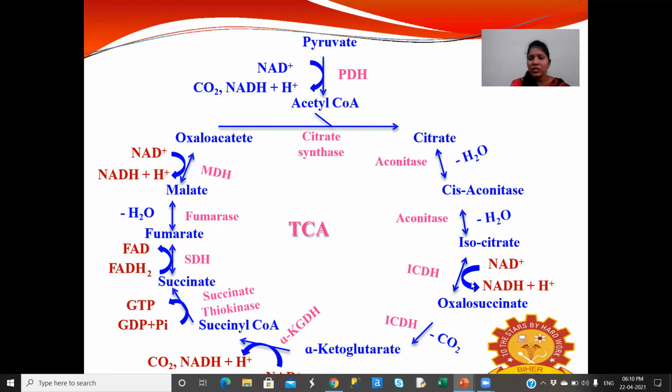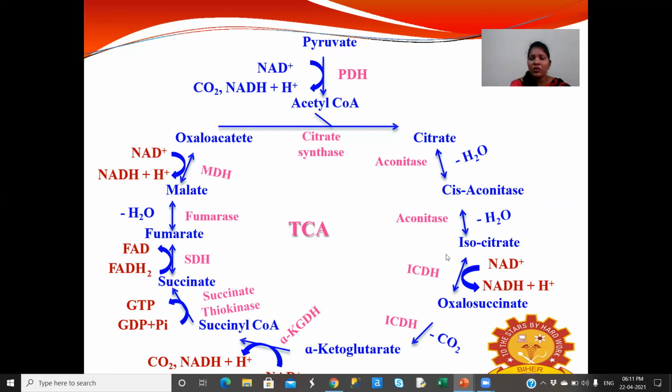This isocitrate in the presence of isocitrate dehydrogenase is converted to oxalosuccinate. This oxalosuccinate, in the presence of isocitrate dehydrogenase enzyme, is converted to alpha ketoglutarate. This alpha ketoglutarate, in the presence of alpha ketoglutarate dehydrogenase enzyme, is converted to succinyl-CoA. This succinyl-CoA, in the presence of succinate thiokinase enzyme, is converted to succinate. The succinate, in the presence of succinate dehydrogenase enzyme, is converted to fumarate. This fumarate, in the presence of fumarase, is converted to malate. So this is the final step. The malate, in the presence of malate dehydrogenase enzyme, is converted to oxaloacetate.